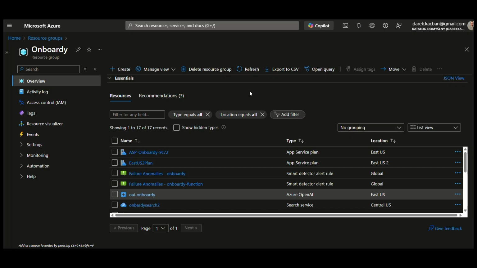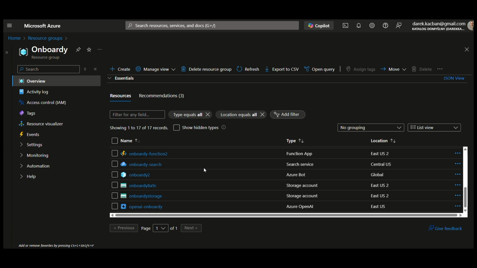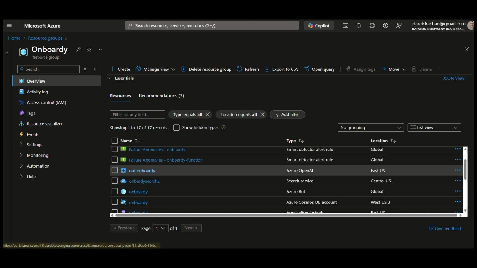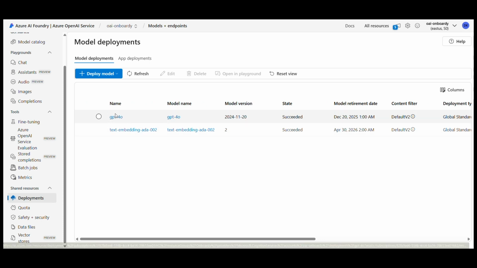Let's jump into Microsoft Azure and see what we've got in our resource group, where all the resources that were used to create this application are. Let's go one by one through what is important here. First one is Azure AI Foundry, where you can see that I created two models. The first is GPT-4o, which leads the conversation, and the second is the text embedding ADA model, which is critical from the perspective of Azure AI Search, because Azure AI Search requires us to create this model. It is also needed for semantic search of information in the Azure AI Search database.